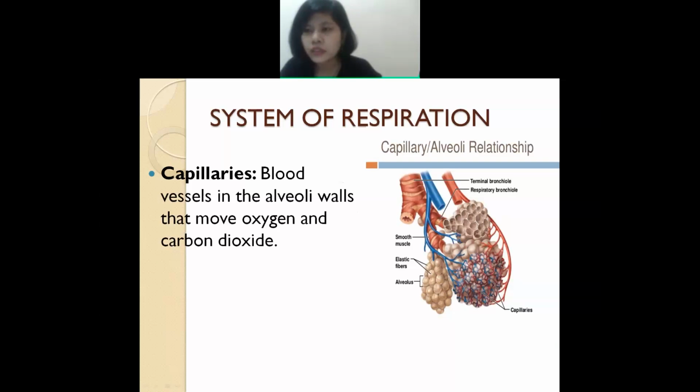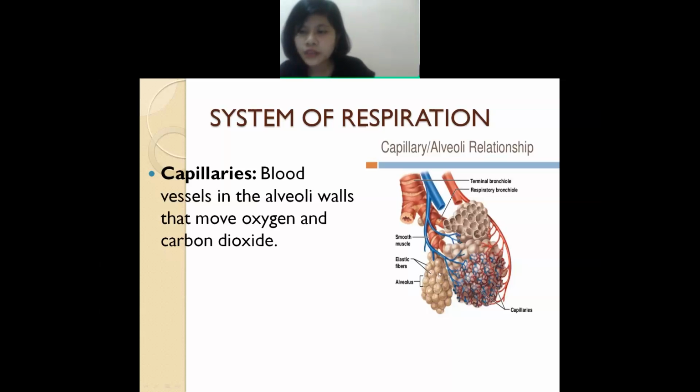Next is capillaries. Capillaries are surrounded by the alveoli. All these small sacs are the alveoli, and the capillaries are like blood vessels.